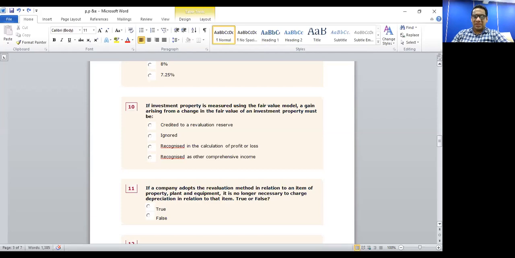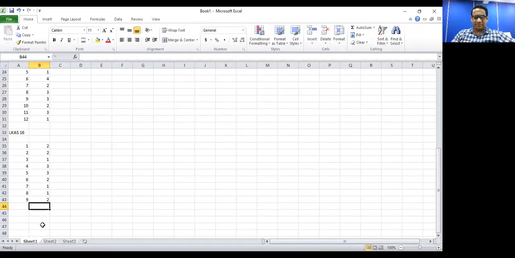So in the case of investment properties, if you are using the fair value model, and there's a gain arising from the change in the fair value, how should you treat it? Basically, you have to recognize this gain when you calculate the profit or loss. So the correct answer for question number 10 is answer 3.